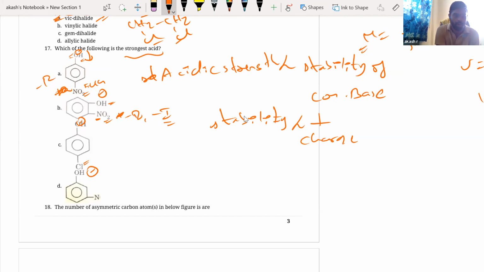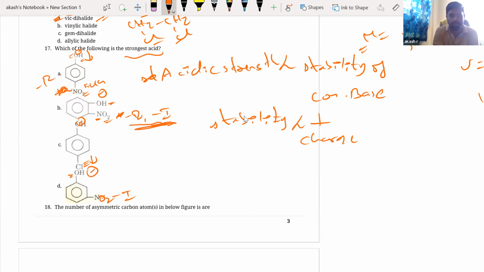Now chlorine is not the answer, because chlorine is a deactivating group. It is electron withdrawing, but it is far away; this is meta. Only minus I will act, and minus R will happen, but it is not going to affect the OH group much. So wherever you have the least electron density, that is where you have maximum stability and maximum acidic strength.